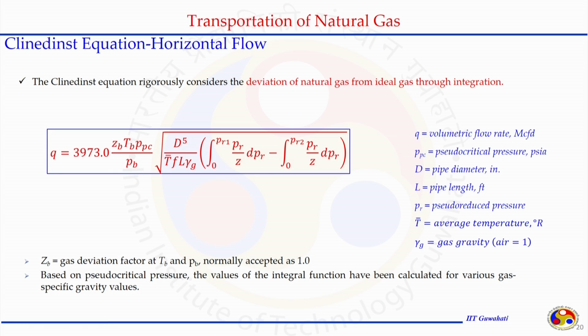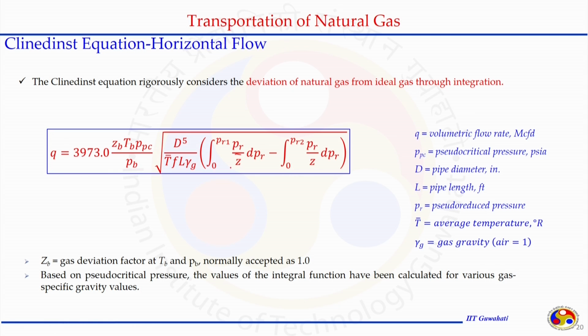For horizontal flow, there are some other equations also available in the literature, like the Cullender-Smith equation, that accounts for how the pressure changes happening in the system are going to affect the behavior of the natural gas, meaning the deviation of natural gas from the ideal gas can be represented by this equation.